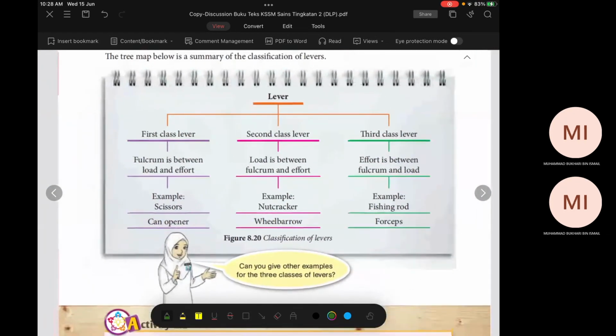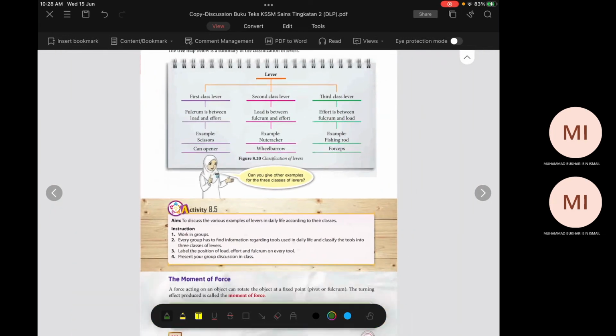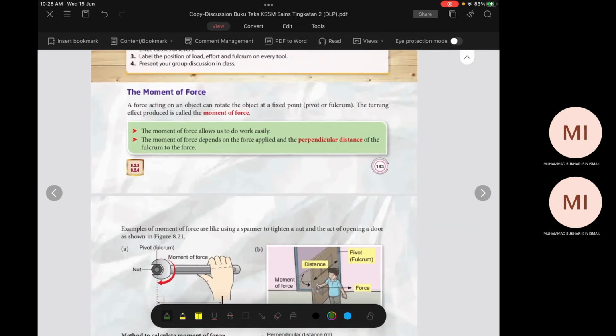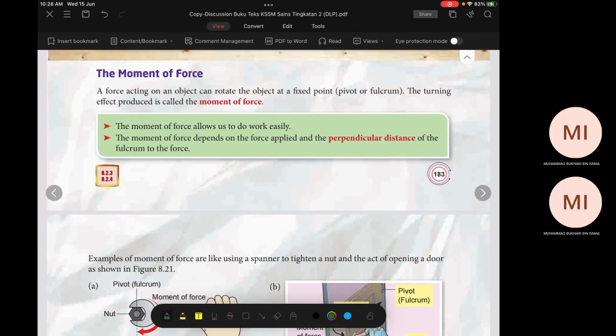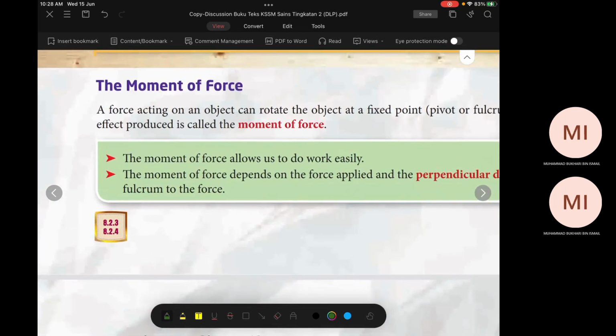Ini dia punya summary dia. Ini sudah kawan dia, very simple. Okay, seterusnya kita dah tengok moment. Okay, moment of pause.